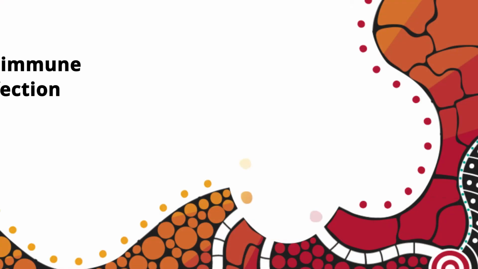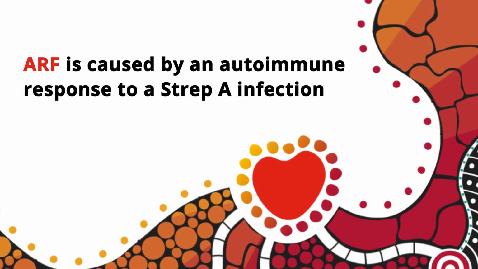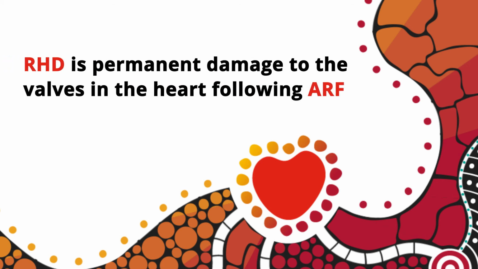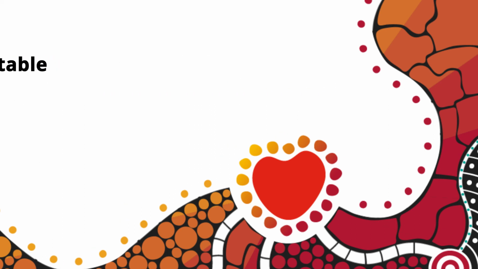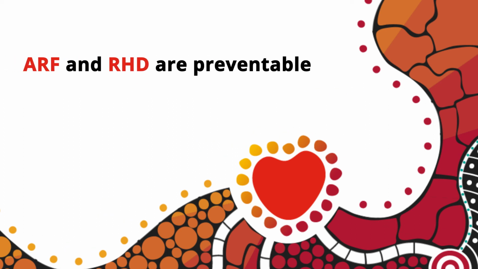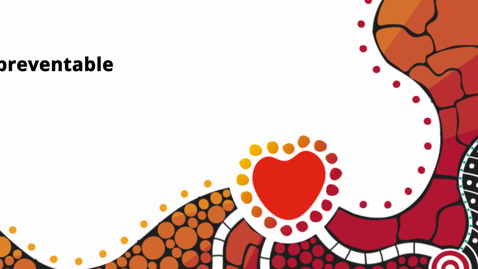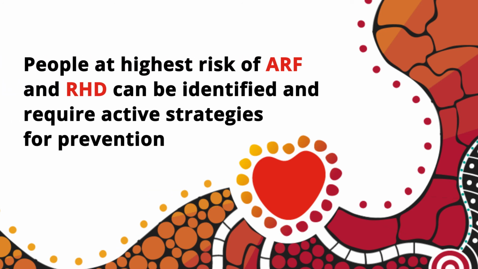In summary, ARF is caused by an immune response to a Strep A infection. RHD is permanent damage to the heart valves following acute rheumatic fever. ARF and RHD are preventable. People at highest risk of acute rheumatic fever and rheumatic heart disease can be identified and require active strategies for prevention.